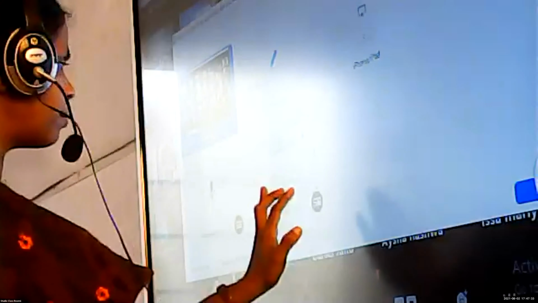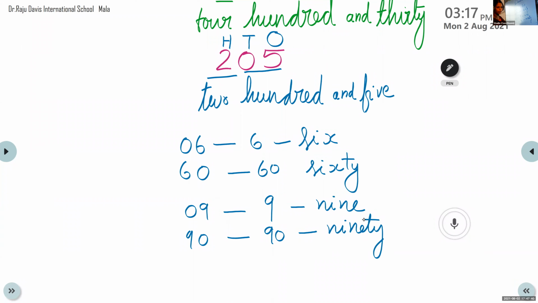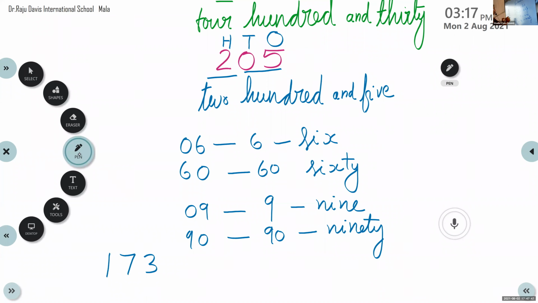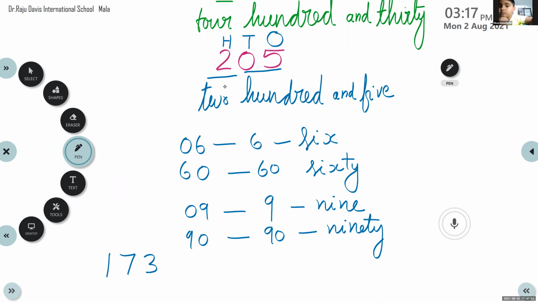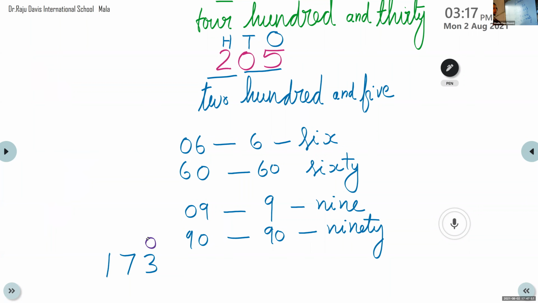Now let us write some numbers and you please tell me how we will write the number names. First question goes to Johan Judy. 173. What is the number name? At the ones place the digit is 3, at the tens place 7, at the hundreds place 1.